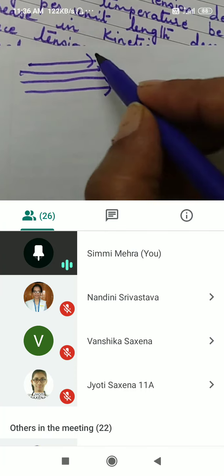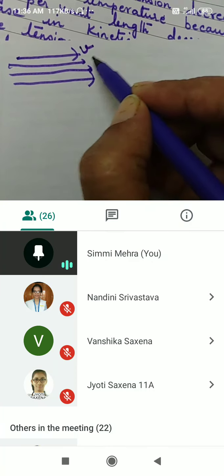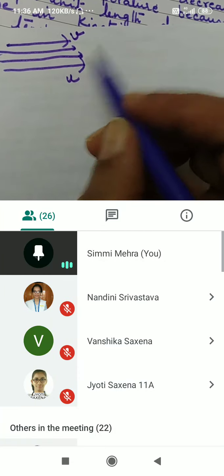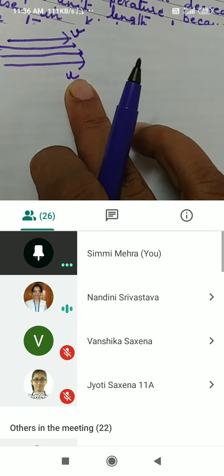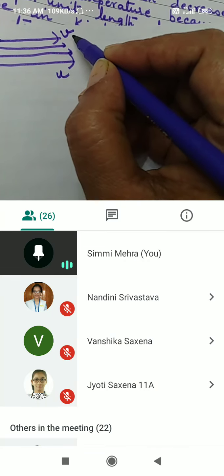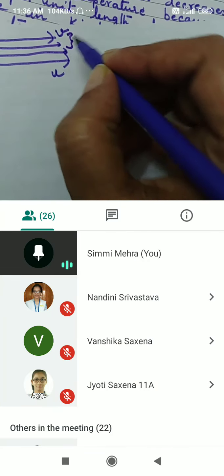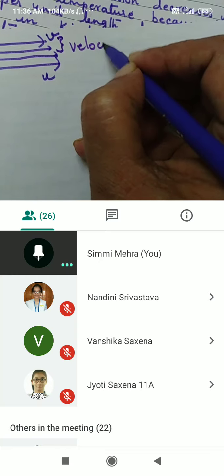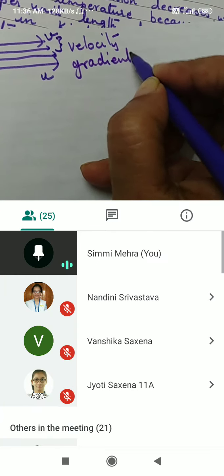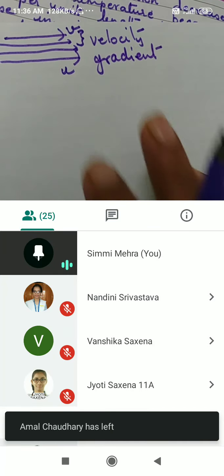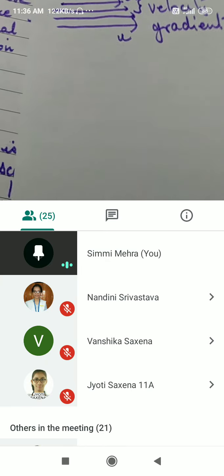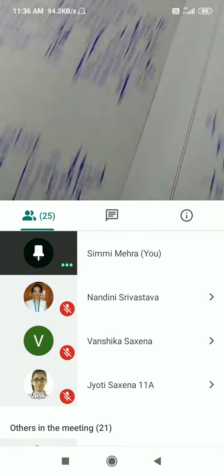The layer on the top will have the highest velocity, and the lowest one is going to have the lowest velocity. All these layers will have different velocities. The difference between the velocities of various layers is known as velocity gradient. Gradient means difference, so v minus u will give you the velocity gradient. That is the difference between them. Now what happens?